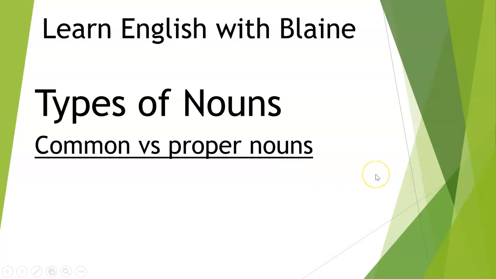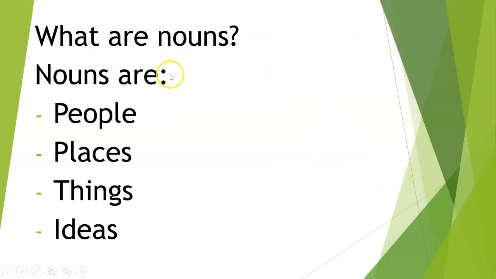So the question is, what are nouns? Nouns are people, places, things, and ideas. For this video, we are going to focus on people, places, and things. We are not really going to discuss ideas. This we will talk about in another video in the near future. But remember, nouns are people, places, and things.